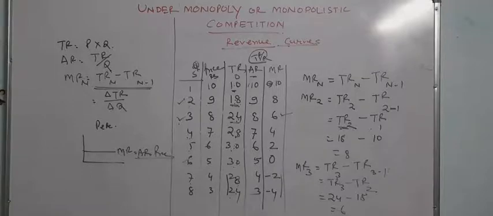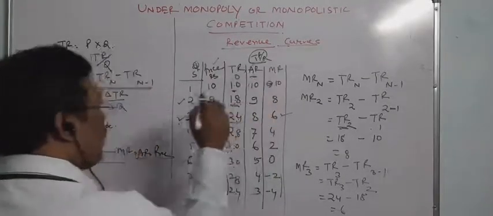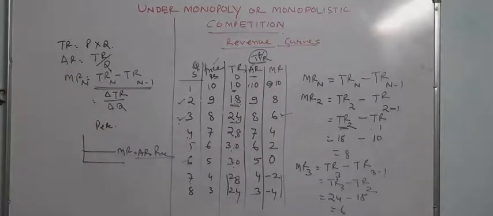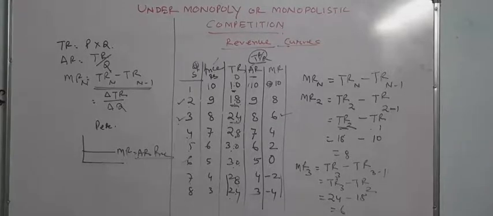And second, what is the price? That is also the average revenue of the different units of output sold in the market. So under imperfect competition, monopoly or monopolistic competition, a firm is able to sell more only by reducing the price of the product.